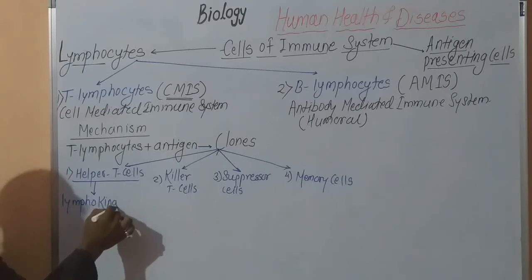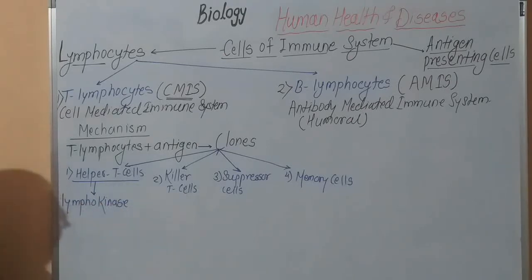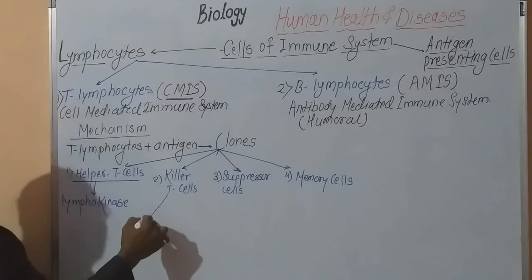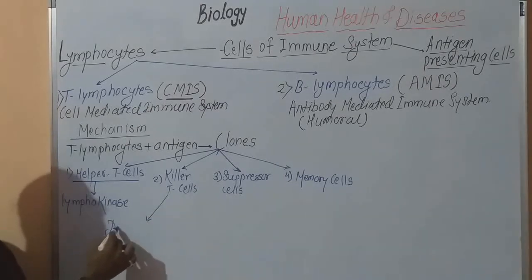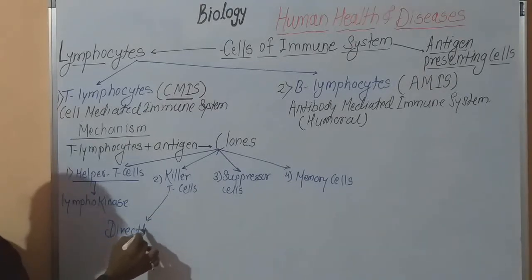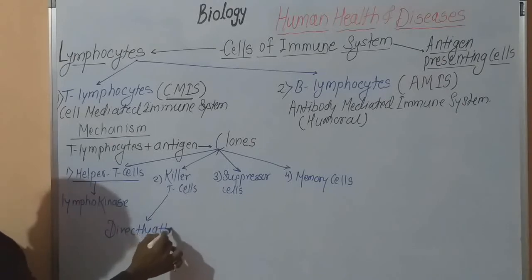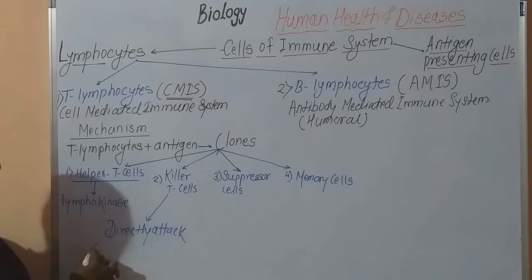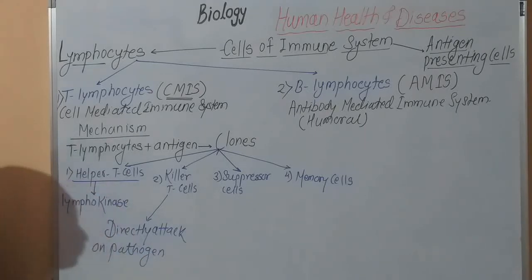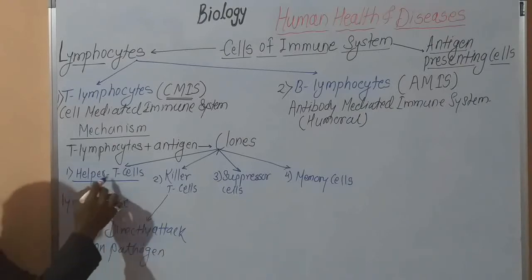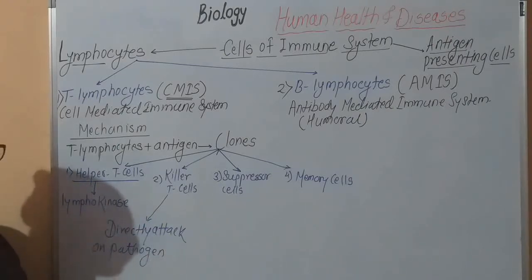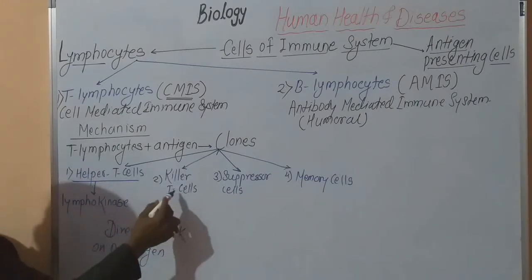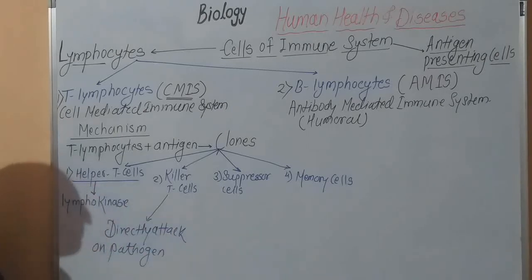These killer T cells directly attack the pathogen. This is how these cells try to protect the body. Helper T cells first form the lymphokinase, and killer T cells directly attack the pathogen, and then the pathogen is destroyed.